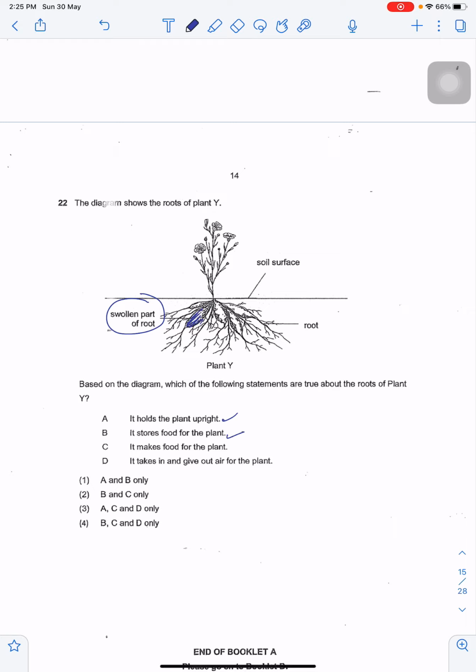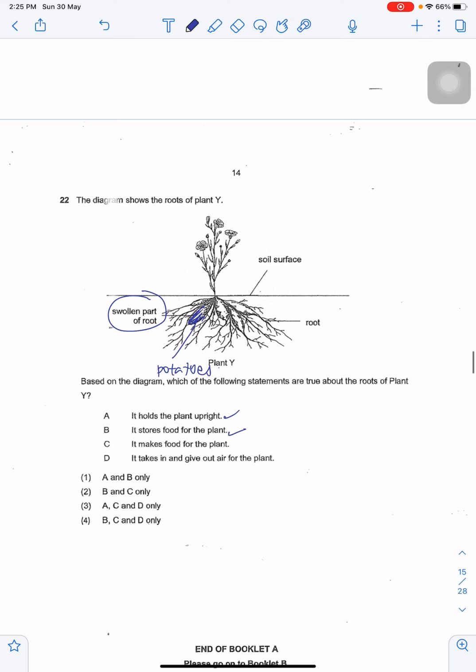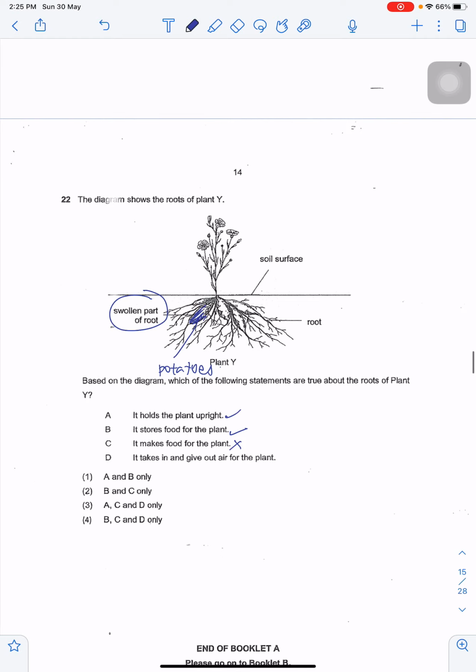Plants like this would be potatoes, for example. It makes food for the plant. That's false. The leaves make food for the plant. It takes in and gives out air for the plant. That's false. This would also happen in the leaves. So for this question, it would be A and B, option 1.